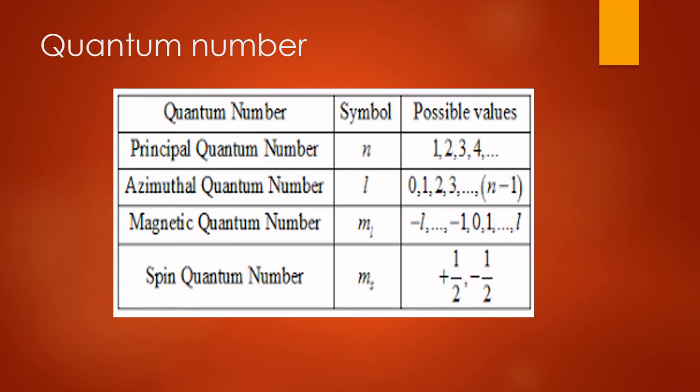Here I am giving some possible values. Remember always, principal quantum number is 1, 2, 3, 4. Azimuthal quantum number is from 0 to n minus 1, that is the formula. Magnetic quantum number is from -l to +l including 0, and spin quantum number is +half or -half.